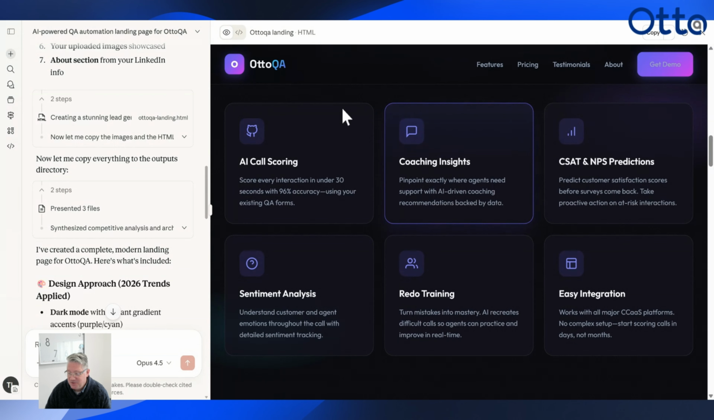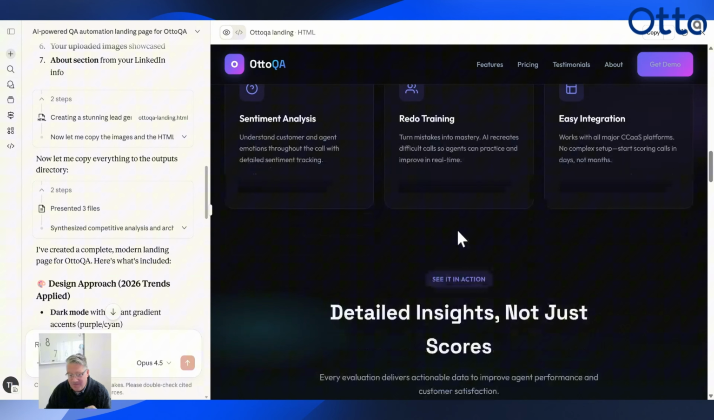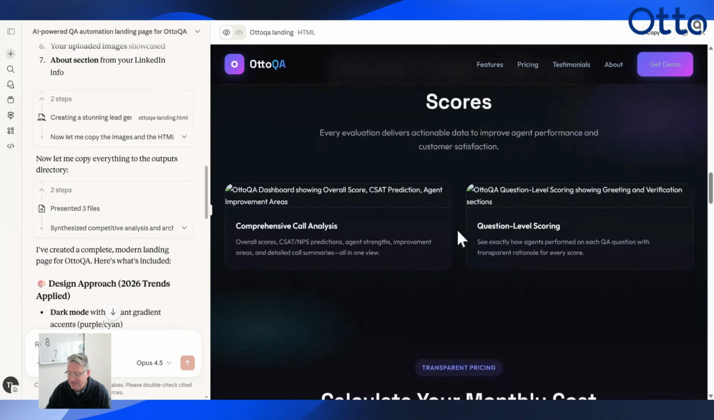Wow. So it really looked at all the things that we did, right? I didn't tell it that we did coaching insights and NPS prediction. So it went out, found out everything it could about Auto, and then boom, added that to the website as the value add.